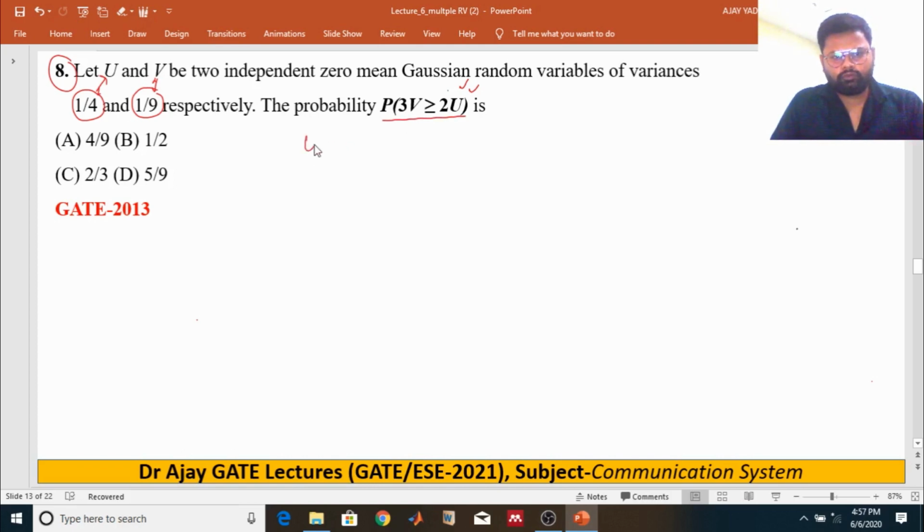So random variable U is a Gaussian random variable.